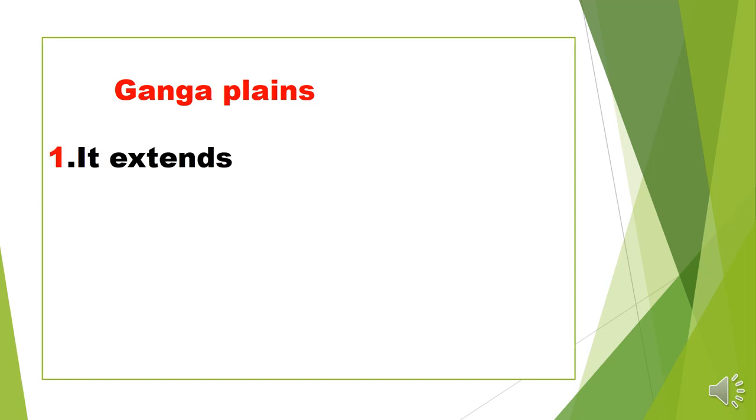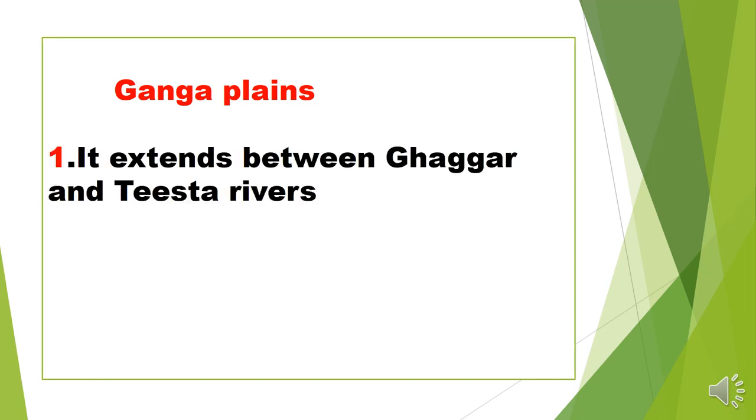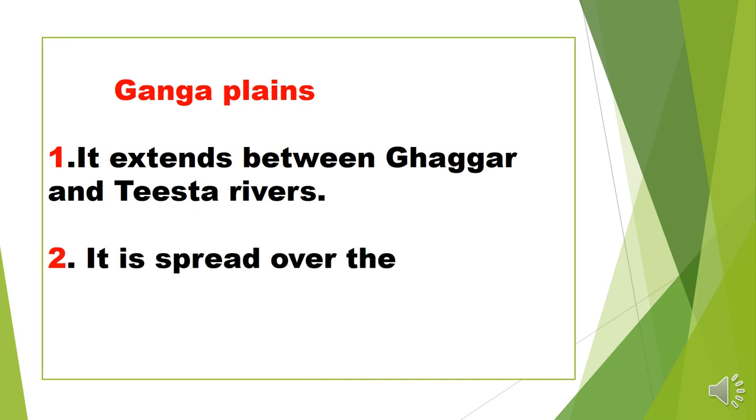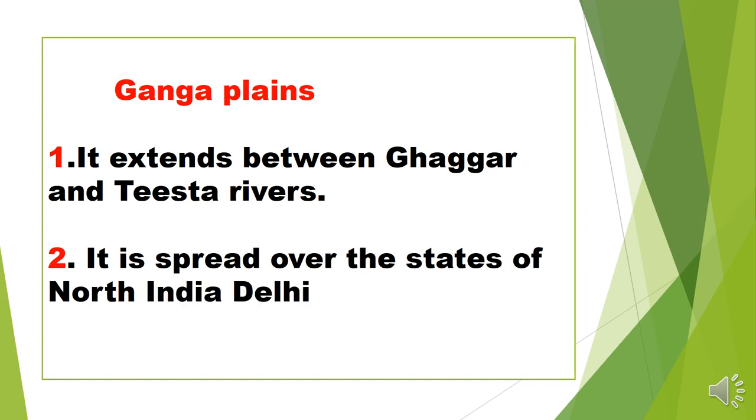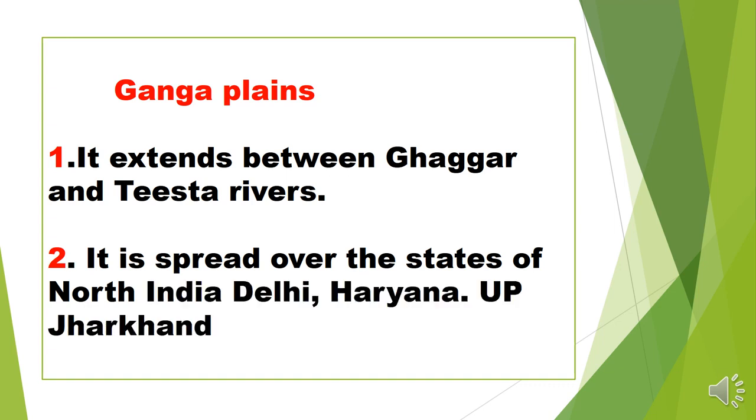Ganga plain area, its extent is between the Ghagar and Tista rivers, meaning the area covered by the Ghagar and Tista rivers. The Ghagar river lies in the Shivalik range and originates in Himachal Pradesh, and the Tista river originates in Sikkim. So the area lying between Himachal Pradesh and Sikkim is called the Ganga plain area, and it spreads over the states of North India, like Delhi, Haryana, UP, Jharkhand, and West Bengal. So all this area is called the Ganga plain area.